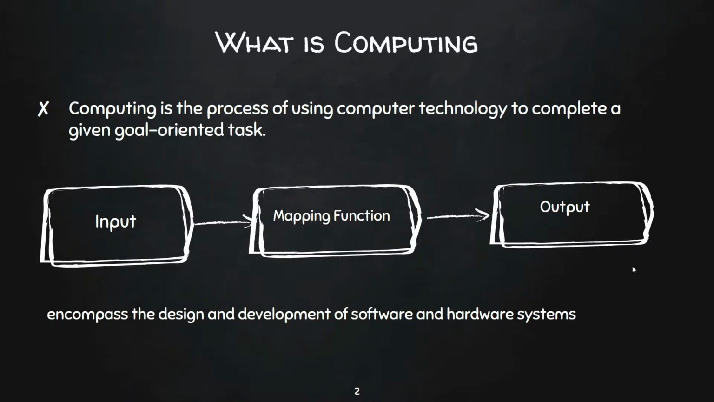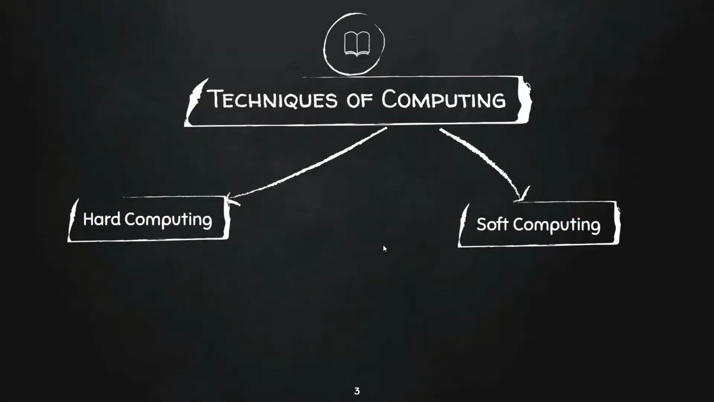Computing is the process of using computer technology to complete a given goal-oriented task. So the process of manipulation of input as per our need by using a mapping function to get a desired output is known as computing. Computing can be used in computer science for development of software and hardware systems. Let us see what techniques are used for computing.